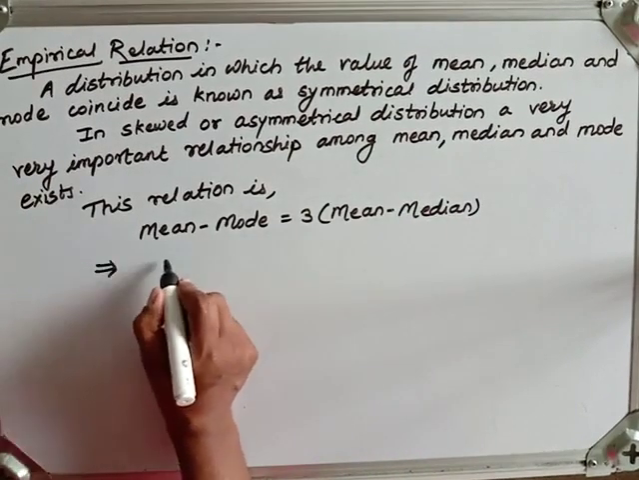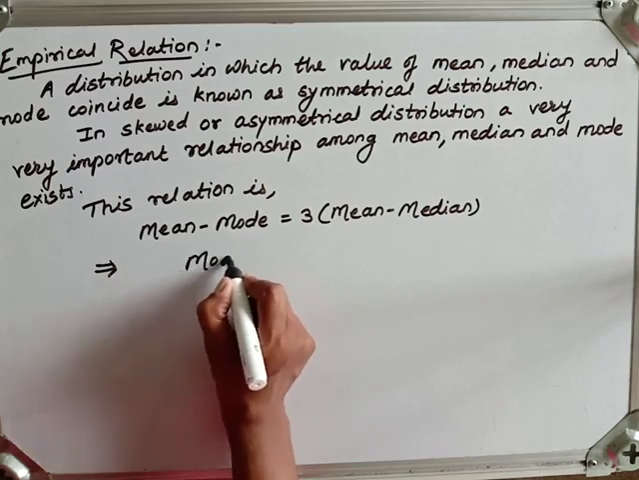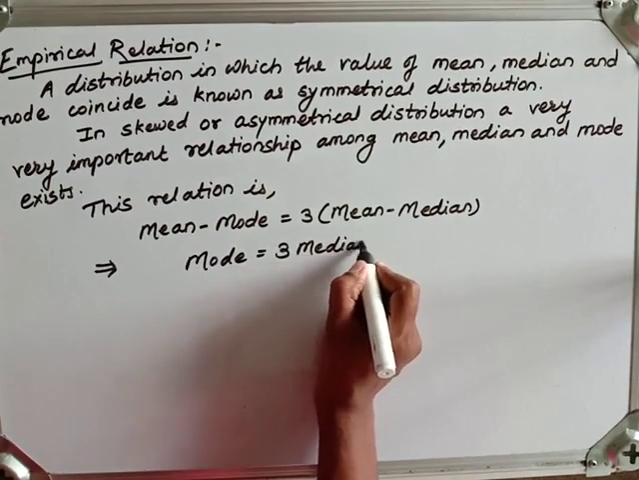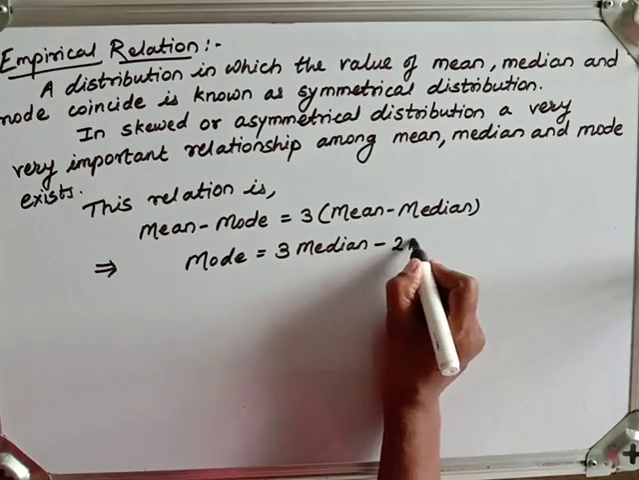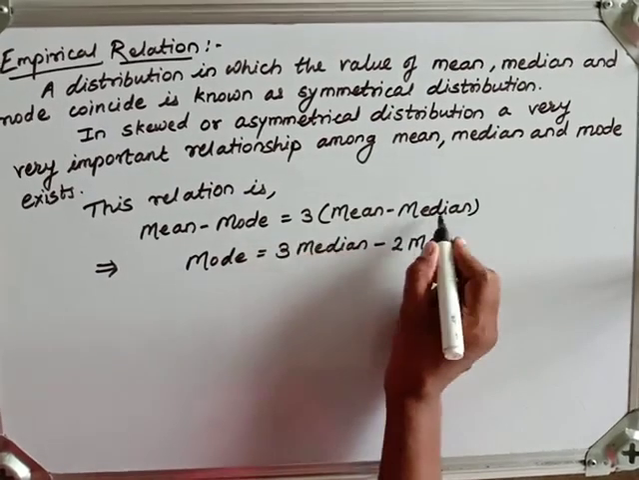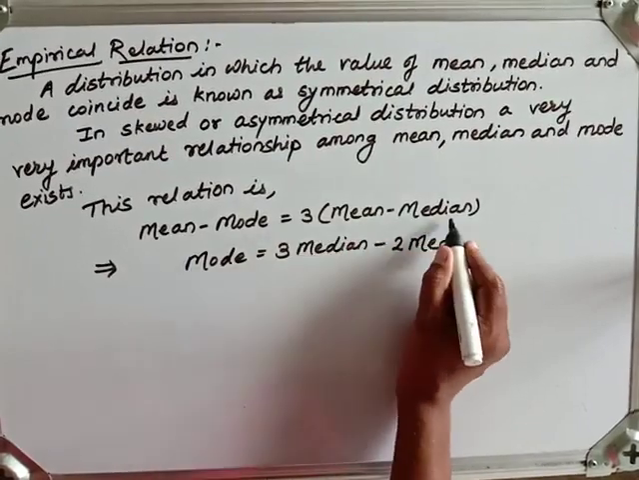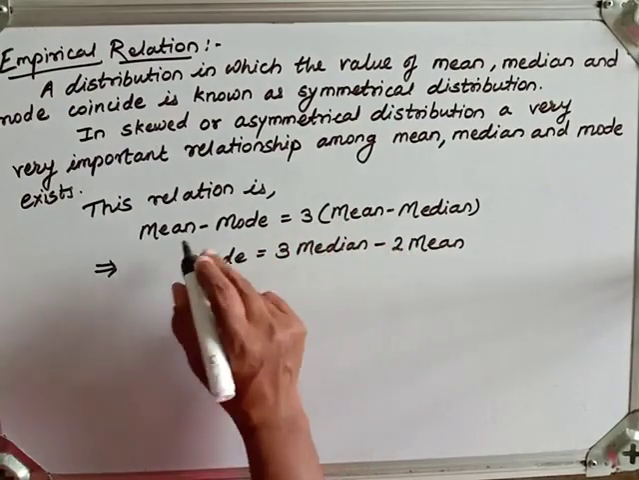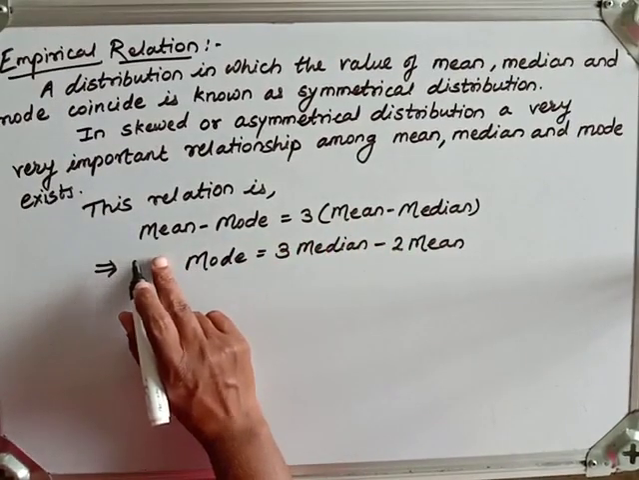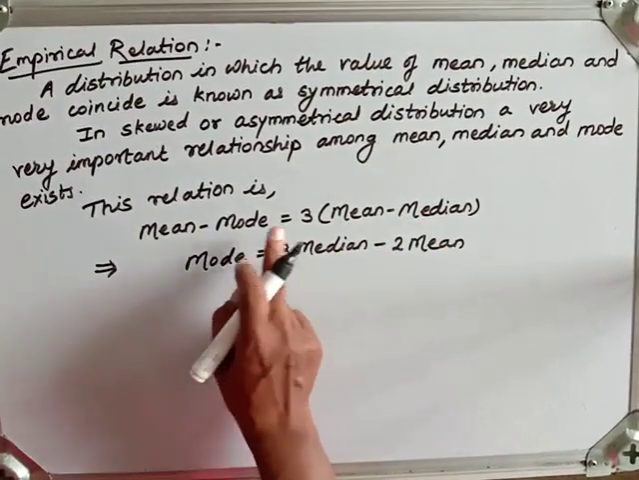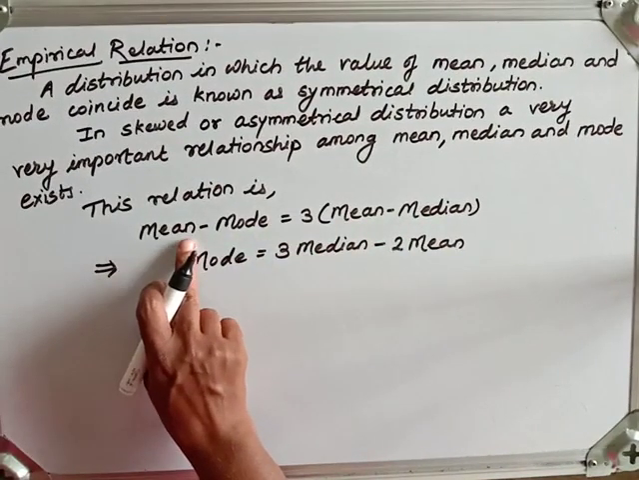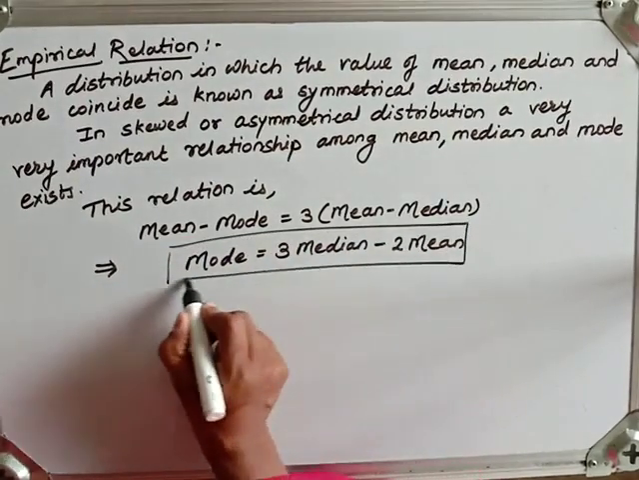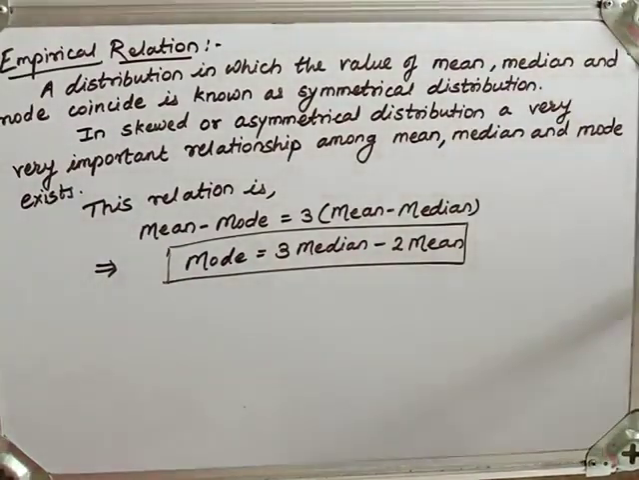So that is equivalent to saying that mode equals 3 times median minus 2 times mean. If we simplify it, we open the bracket, it will be 3 mean minus 3 median, but mode we will take on this side with positive sign, and I will shift all those on this side. So 3 times median will become positive and minus 3 mean, and this is positive mean, so that will be 2 times mean. Basically this is an important relation between mean, median and mode.